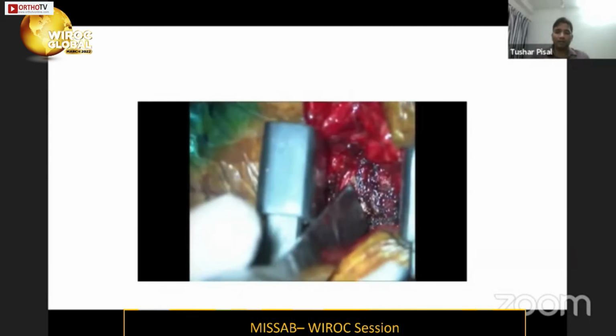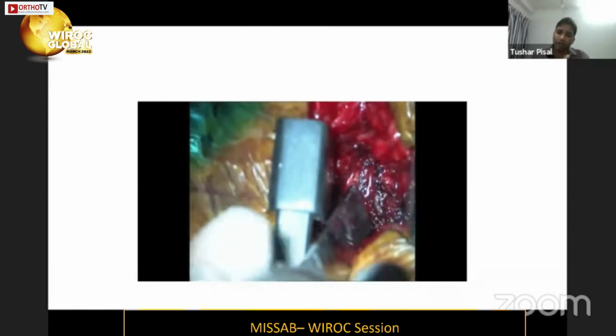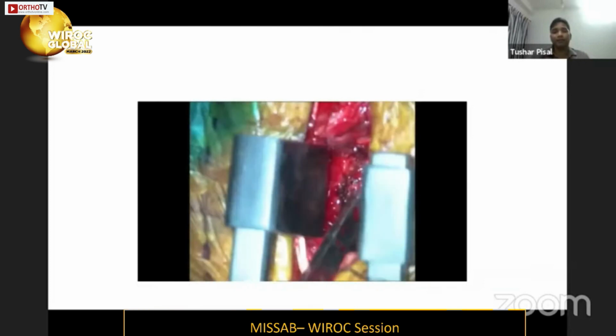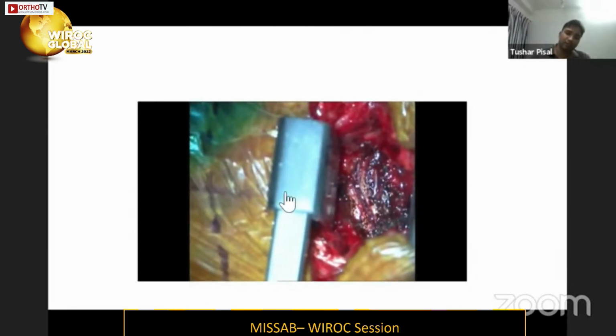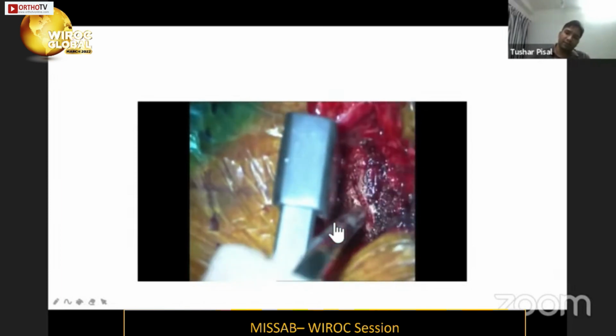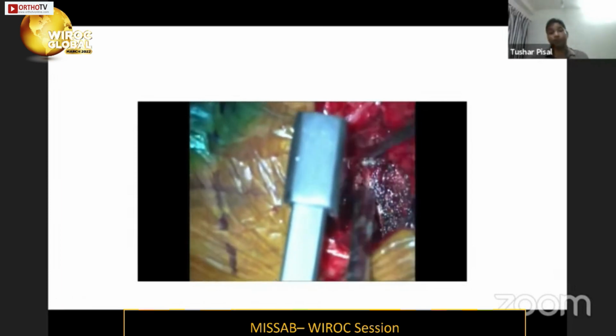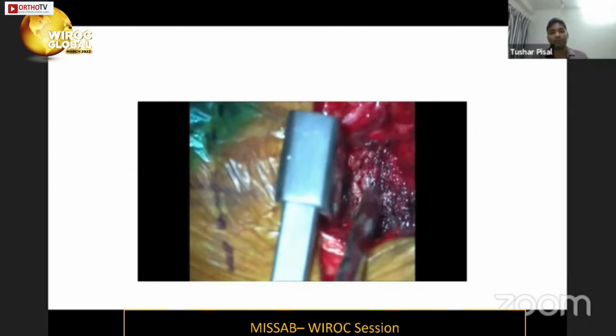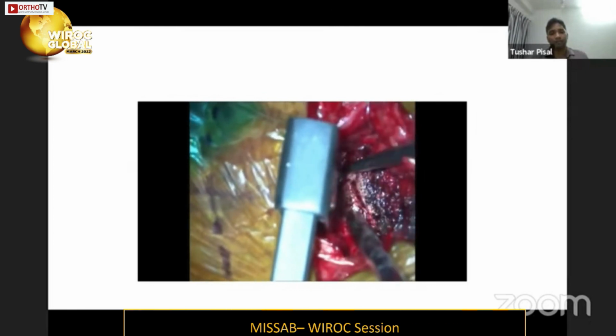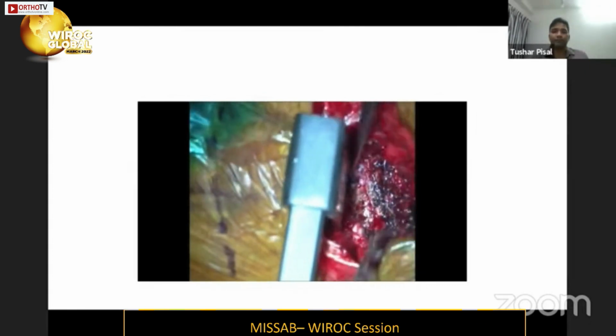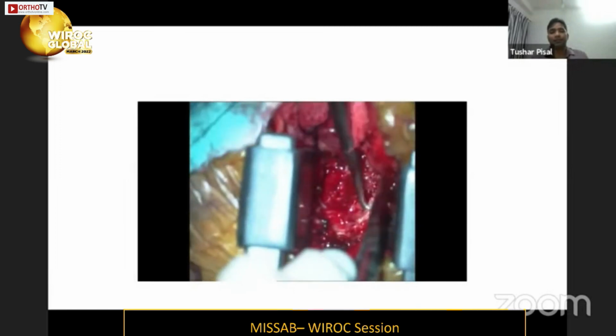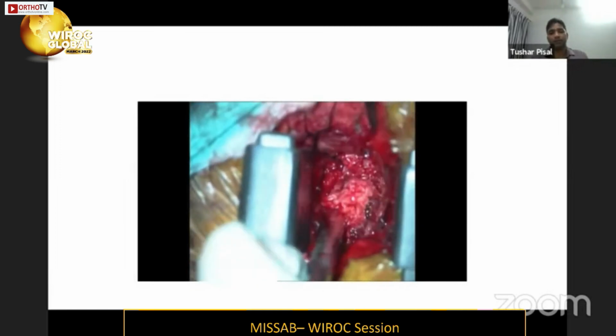So we use an osteotome in such a way that there is space between the laminectomy defect and the superior facet. So we just remove the lateral part of the inferior facet with the help of osteotome, nibblers, and disc forceps. Because of this, we get a significant amount of bone graft even in case of revision surgeries. Okay, so we remove these pieces with the help of Kerrison punch and disc forceps.